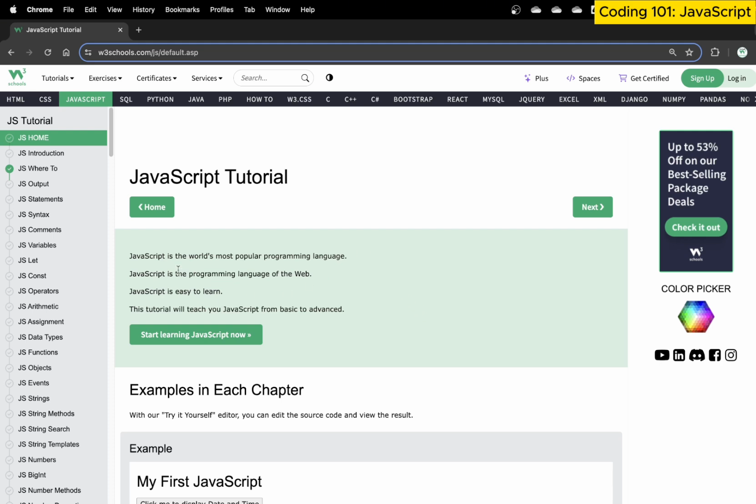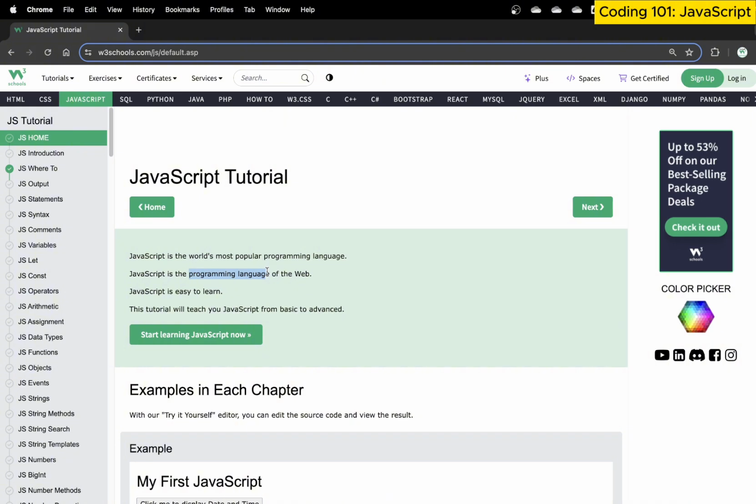So now JavaScript is considered one of the world's most popular languages, hands down. That's a known fact. If you are into programming, if you are into web development, JavaScript is like your bread and butter. You need it to survive, otherwise you are nowhere in the web development community. JavaScript is a programming language, as compared to HTML and CSS, which we refer to as markup or scripting languages.